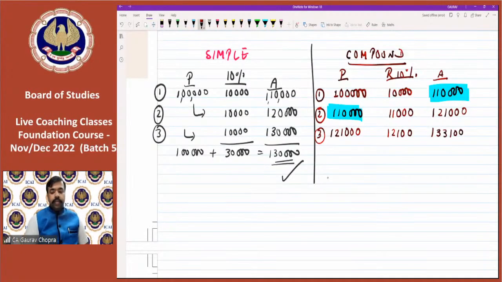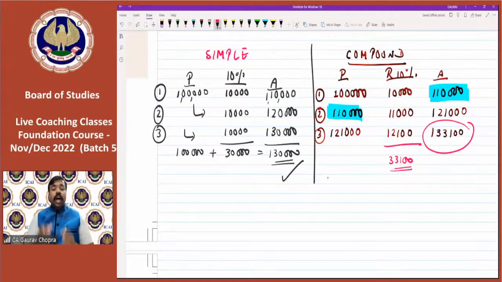1,33,100. All right. So what is the conclusion? After 3 years, how much will we be getting? The interest portion is 33,100. So in total we will be getting 1,33,100, out of which 33,100 is the compound interest and 1 lakh was the principal which we had invested.